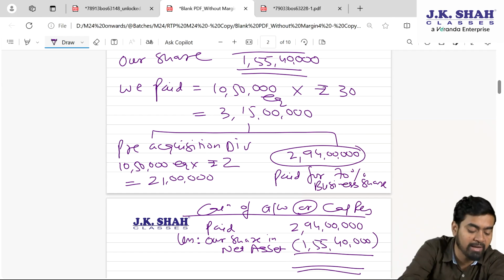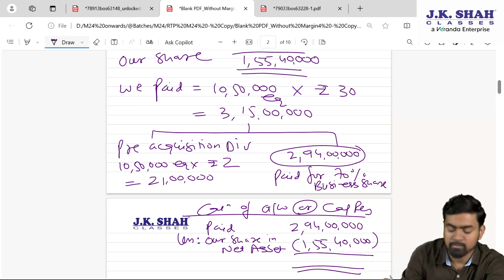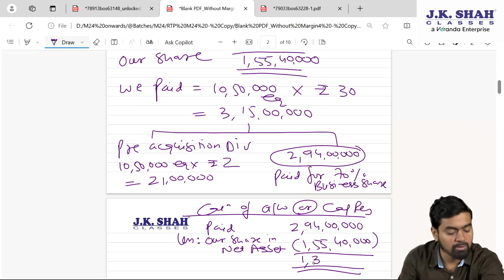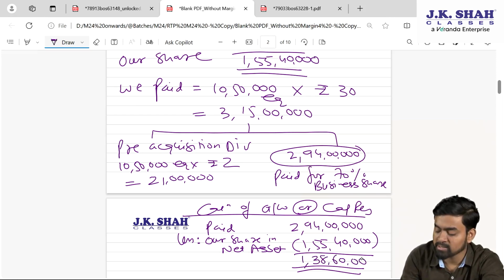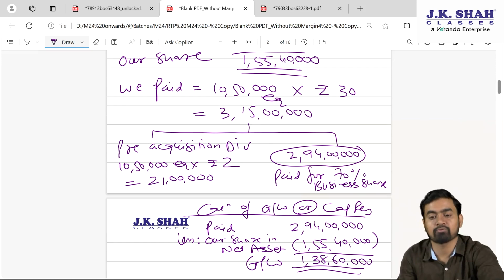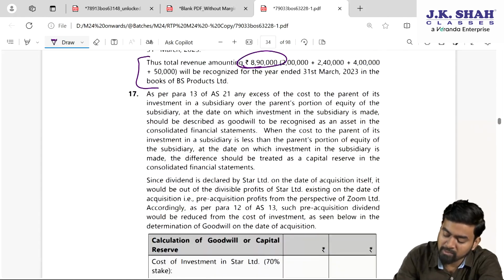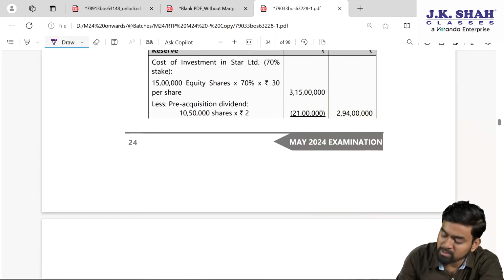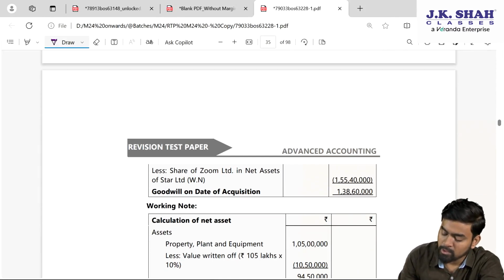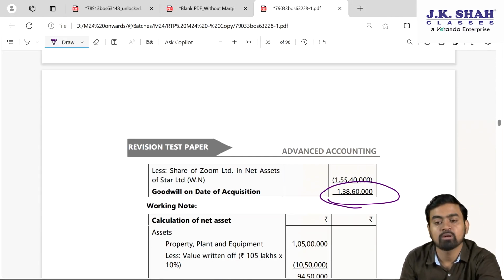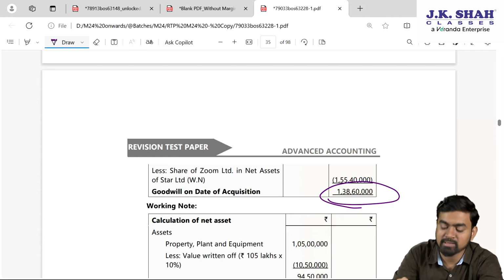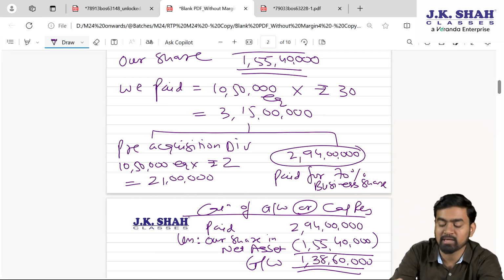Please tell me, we paid some more amount, more by 1 crore 38 lakh 60,000. Can I say we paid more amount for the goodwill? 1 crore 38 lakh 60,000. Please confirm here, my dear students. Question number 17. Your goodwill 1 crore 38 lakh 60,000.